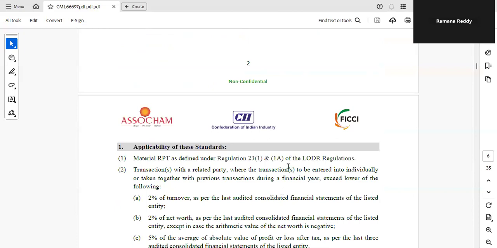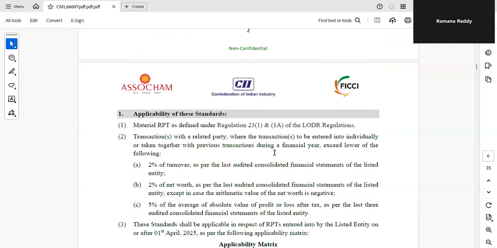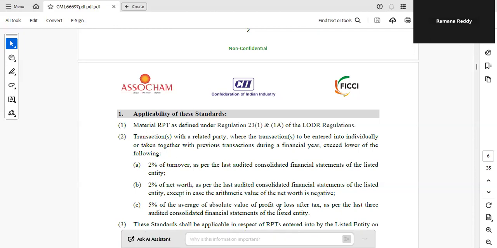Applicability. Now we will discuss the applicability standards. Material RPTs as defined under Regulation 23(1) and 1A of LODR regulations, and transactions with related party, where the transaction to be entered into individually or taken together with previous transactions during the financial year exceed the lower of the following: 2% of turnover, 2% of net worth, 5% of average consolidated profit, average of the absolute value of the profit or loss after tax as per the last 3 audited consolidated financial years.